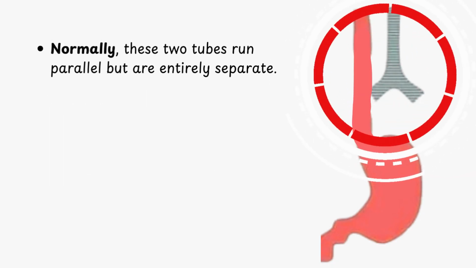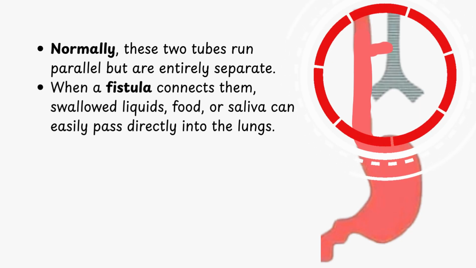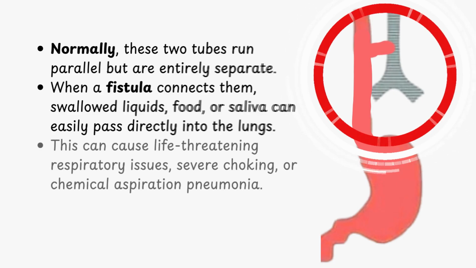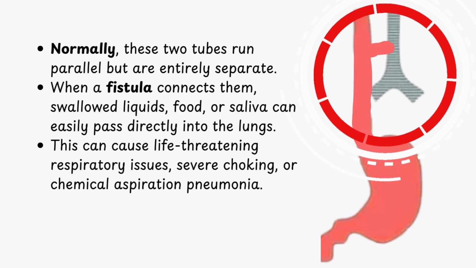Normally, these two tubes run parallel, but are entirely separate. Abnormally, when a fistula connects them, swallowed liquids, food, or saliva can easily pass directly into the lungs. This can cause life-threatening respiratory issues, severe choking, or chemical aspiration pneumonia.